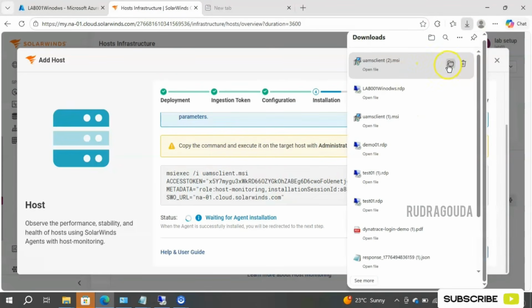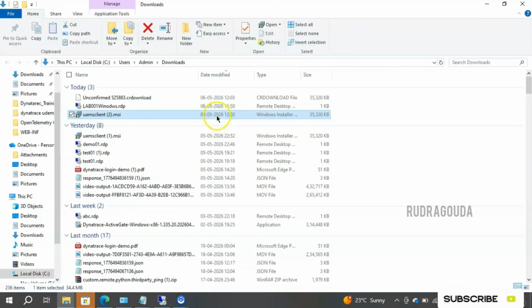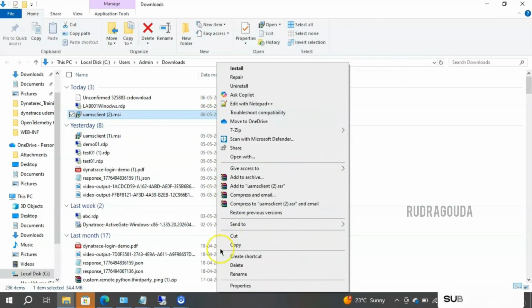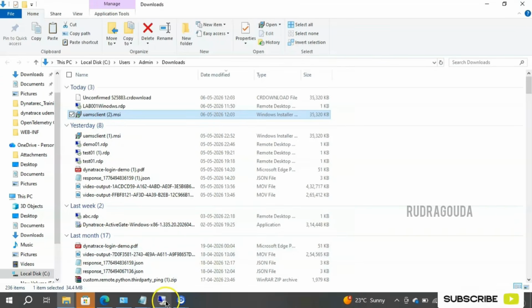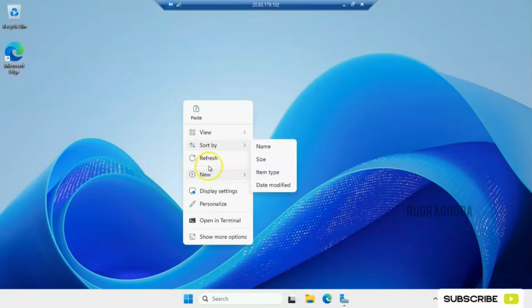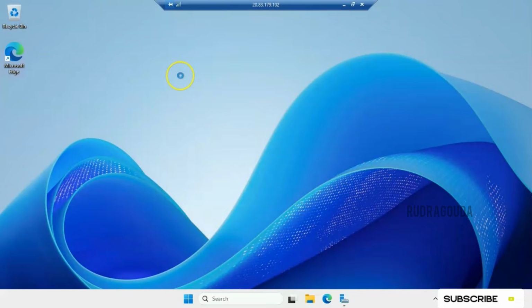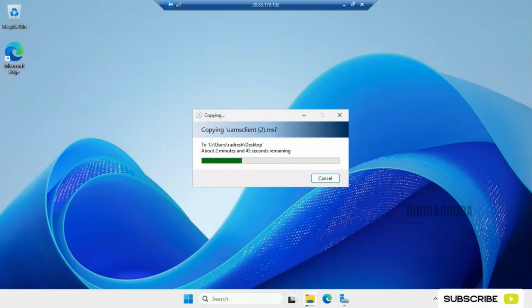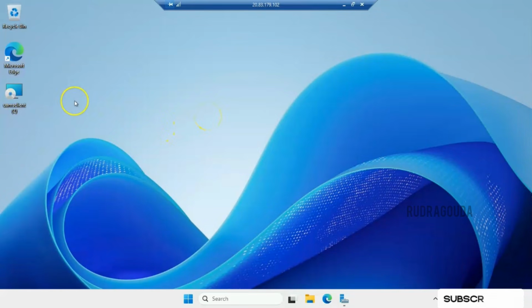Yeah, it is downloaded. I'll go to open file and I will copy this one, or cut, then I'll go to my virtual machine and I'll paste here. Okay, right now I'm in my virtual machine. If you don't know how to build the virtual machine, I will cover that part also. We have successfully copied the file onto my desktop.